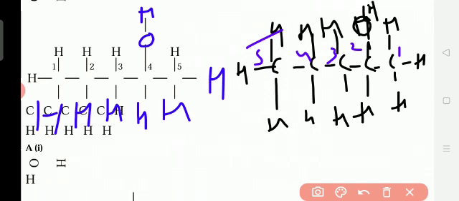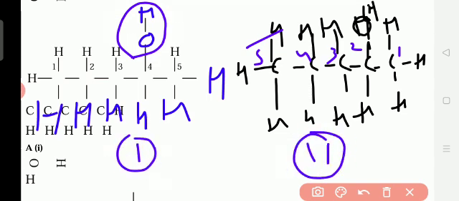Okay, so how to name, how have they given the rules? The OH group should be added where? To the lower number of the carbon chain. Here how many carbons are there? 5 carbons are there. First one, when we see, and this is the second one. In the first one, the OH functional group is added where?